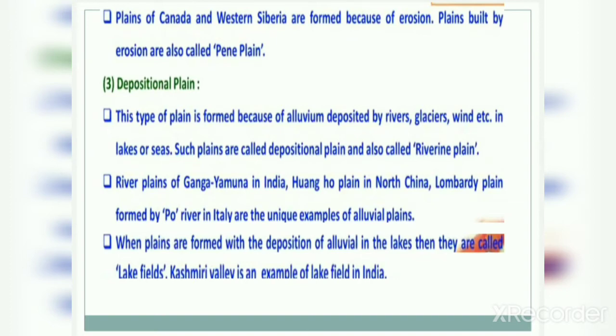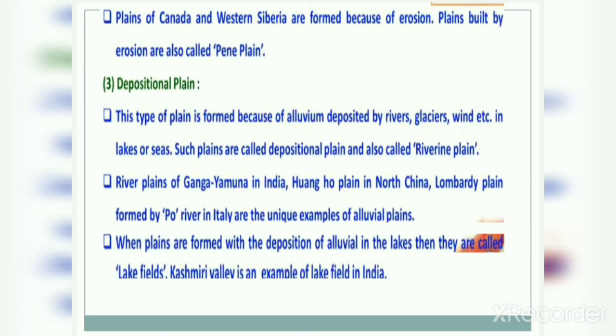According to their name, these plains are formed by deposition. By this process, these plains are called depositional plains, and also riverine plains.